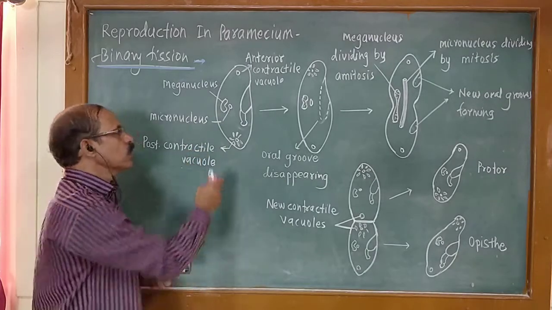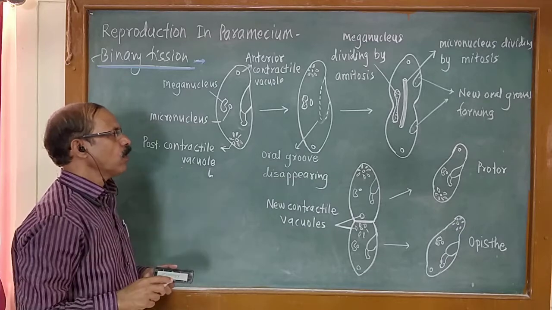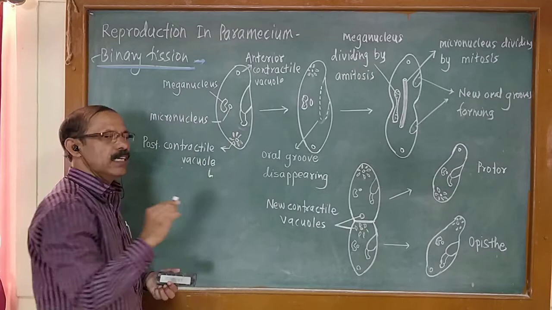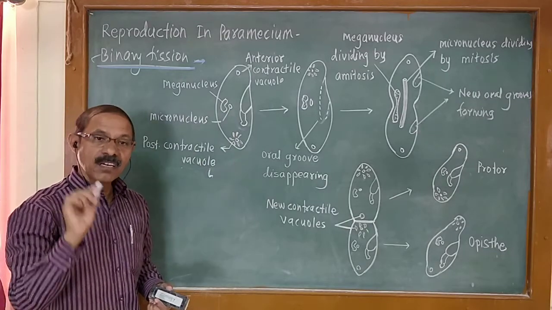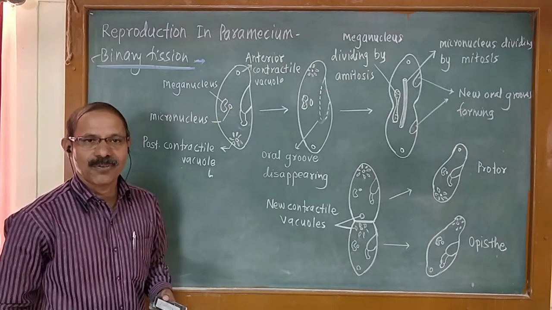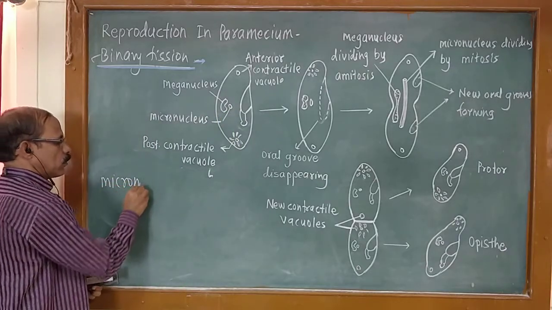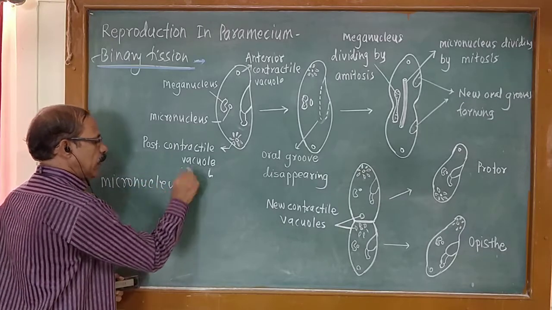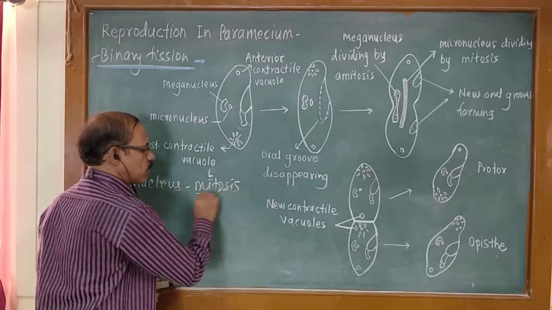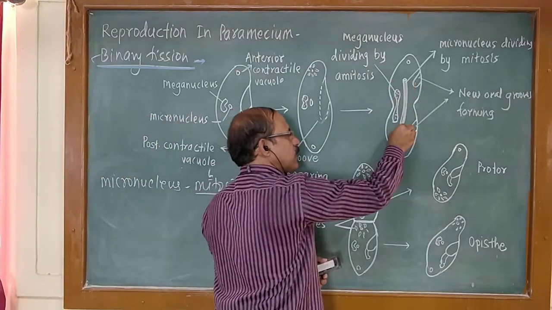Now firstly the nuclei start to divide. Here the important point is that the meganucleus divides amitotically, while the micronucleus divides mitotically. This is the difference. The micronucleus divides by means of mitosis. What happens? It elongates in size.